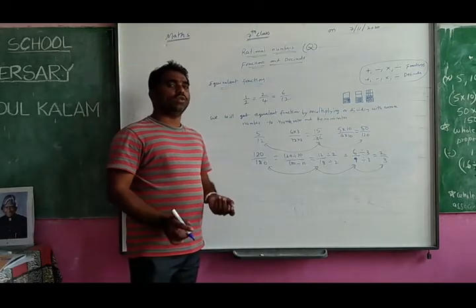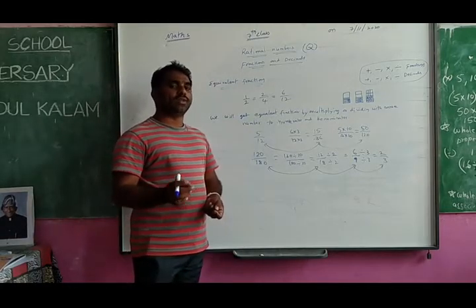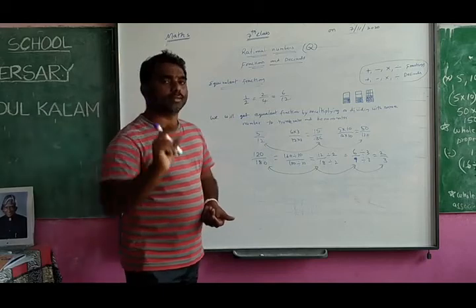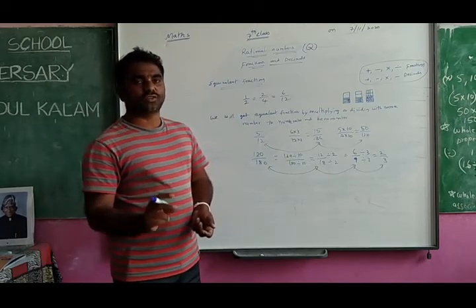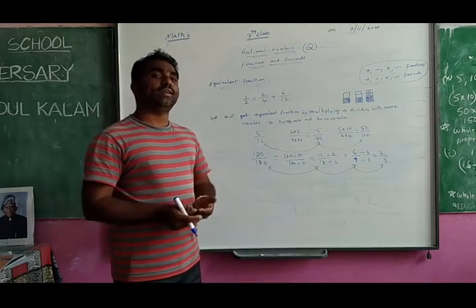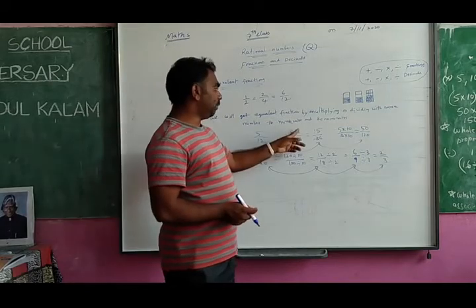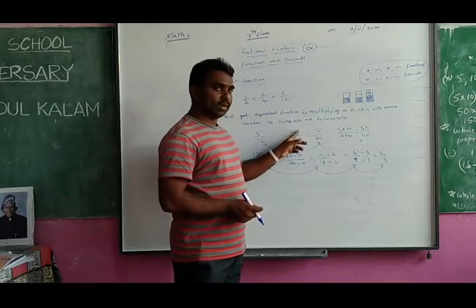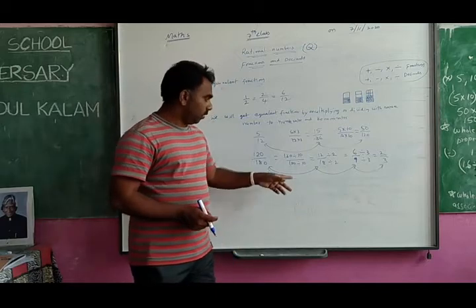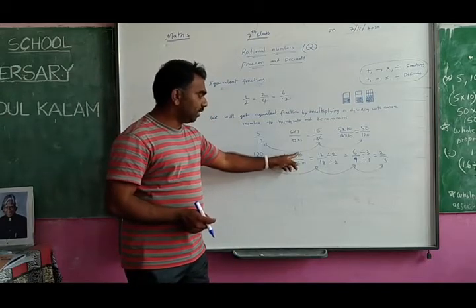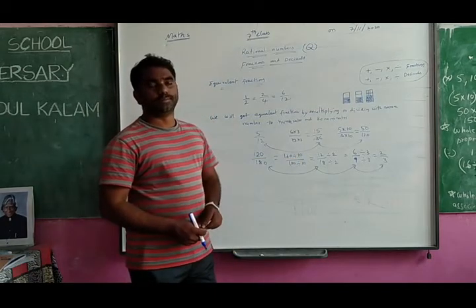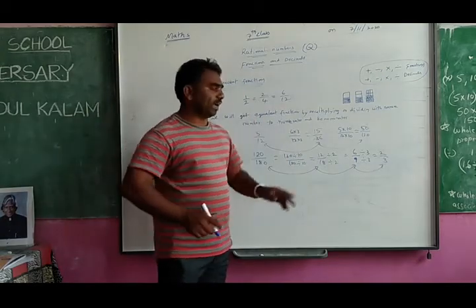So finally, what do you understand? Equivalent fractions look different but the quantities are the same. That is called equivalent fractions. How do you get the equivalent fractions? By multiplying the numerator and denominator by the same number, or by dividing the numerator and denominator by the same number. So these are called equivalent fractions.